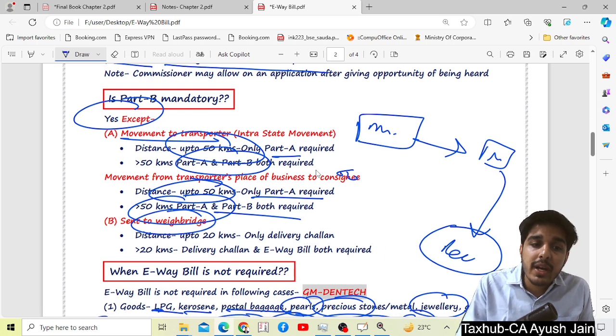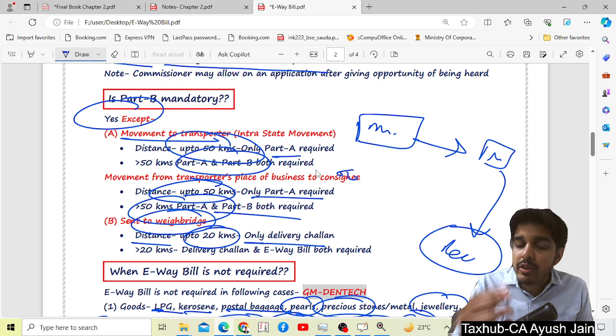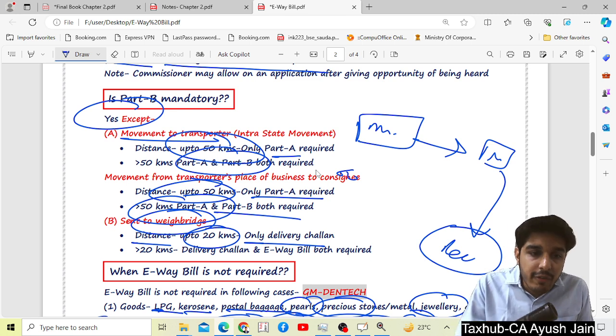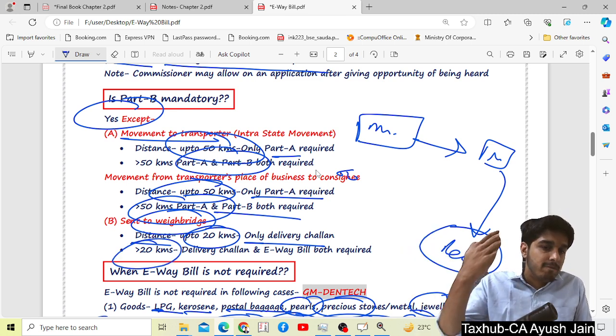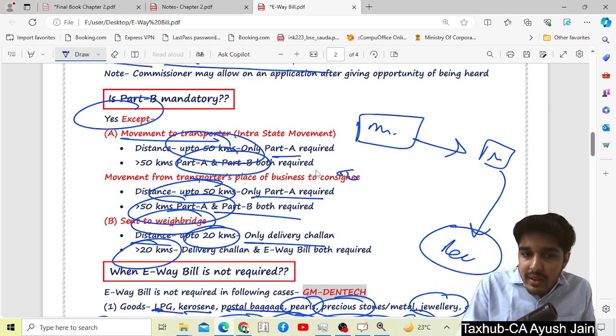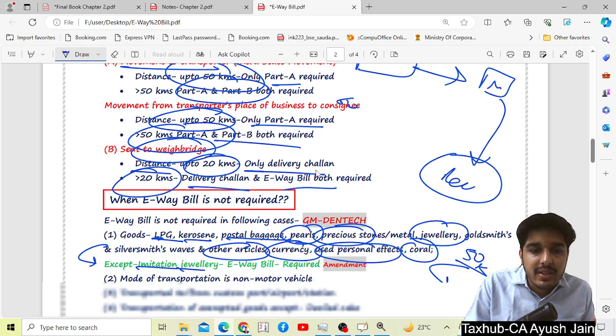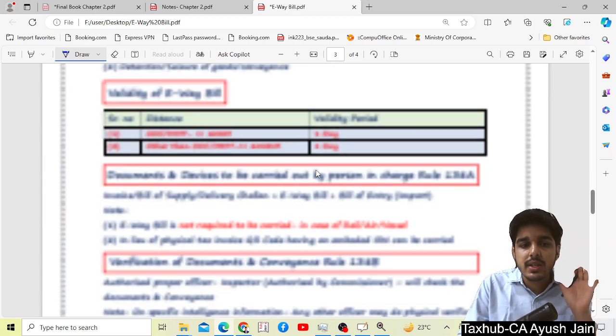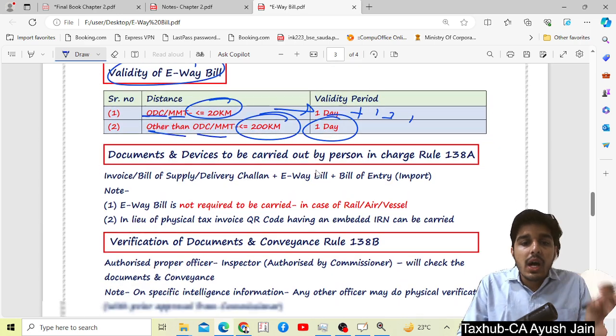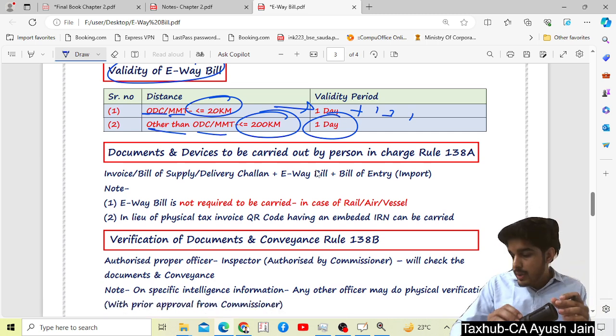And sent to weighbridge, if distance is up to 20 kilometers, only delivery challan is required, not even part B is required. And if this weighbridge is more than 20 kilometers, then both delivery challan and e-way bill is required. So we have completed the most important part of e-way bill.